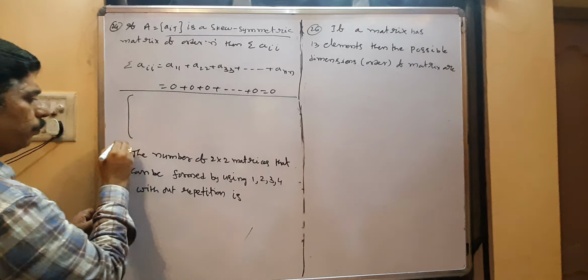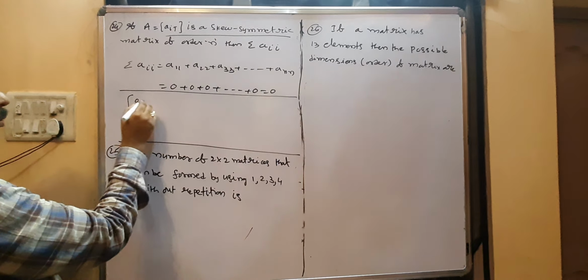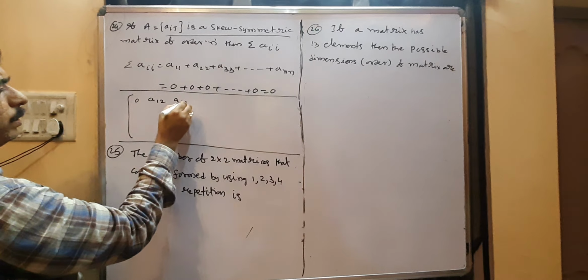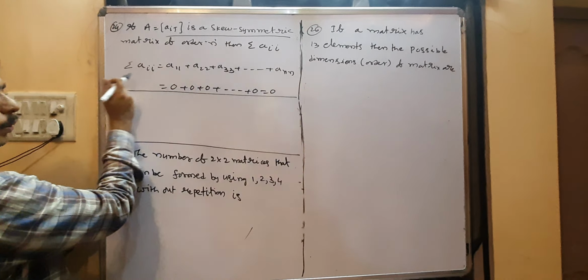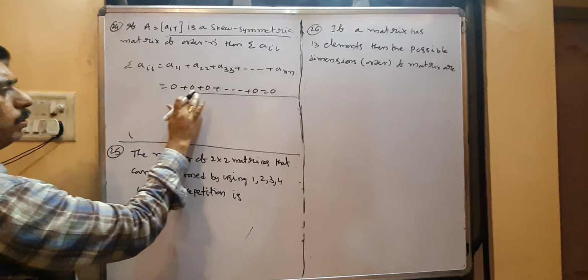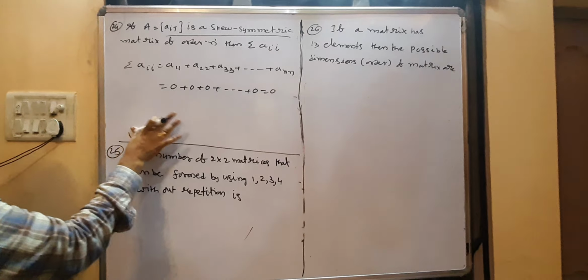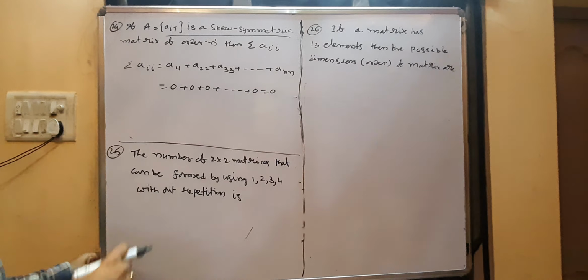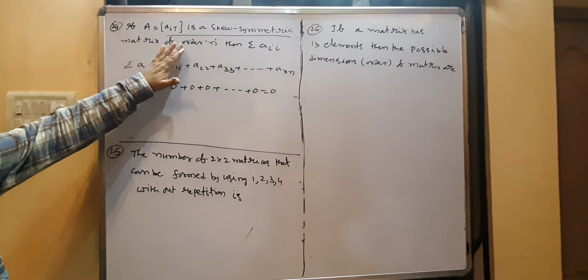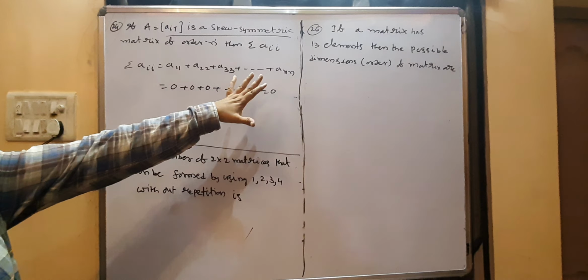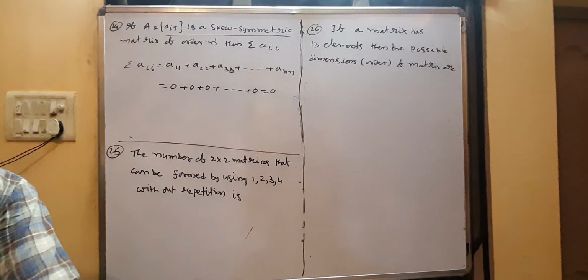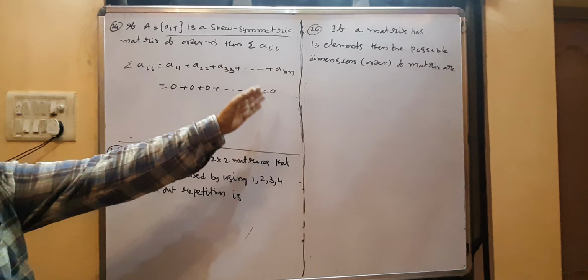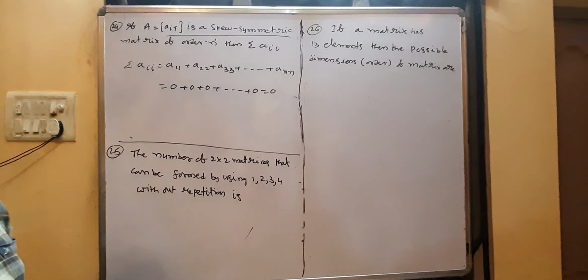For example, you have 0, a12, a13. These are something different. Whatever the same sign you have, I have already given you in the definition, I explained already. The a12 position and a21 position have the same magnitude but opposite sign. Like that, an n by n matrix we will get. So the sum of all diagonal elements in the skew symmetric matrix, simply all diagonal elements are equal to 0. So the sum of all diagonal elements should be equal to 0 only.